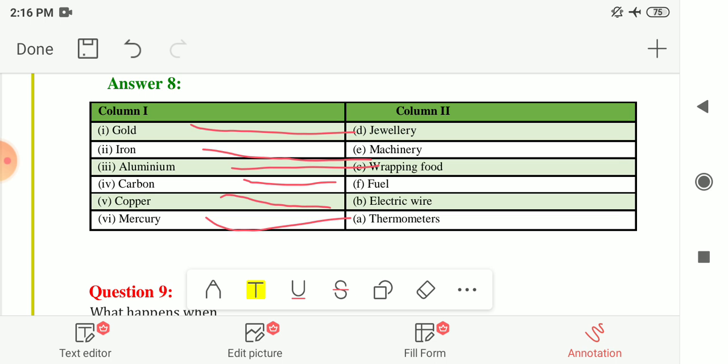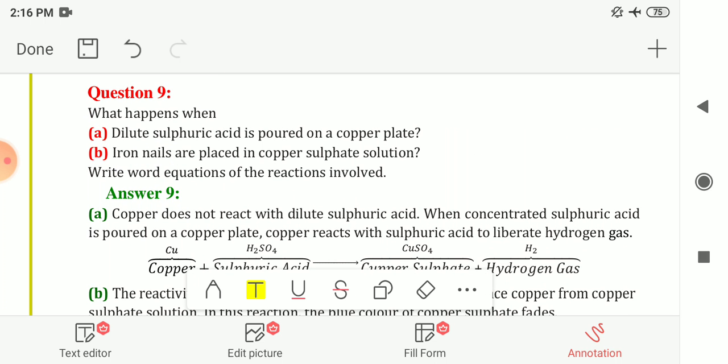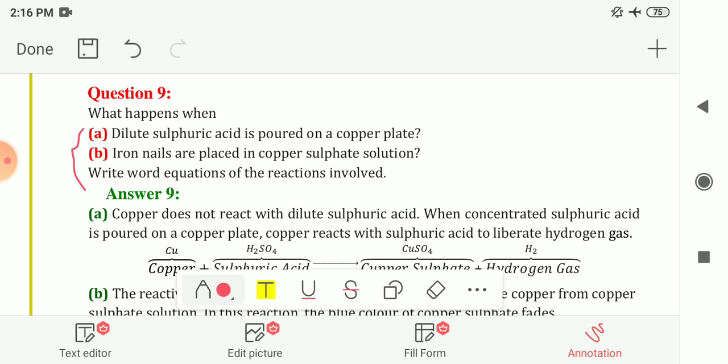Now next, question number 9. What happens when, here, two reactions are given: first, dilute sulfuric acid is poured on a copper plate, and second, iron nails are placed in copper sulfate solution.